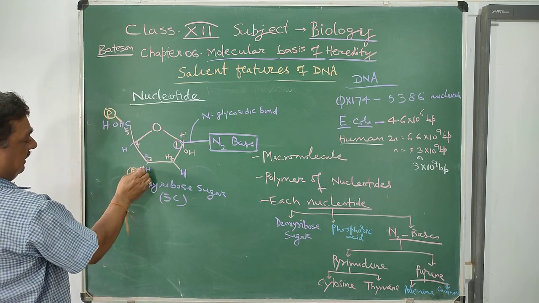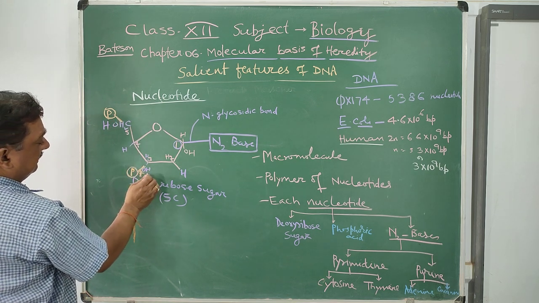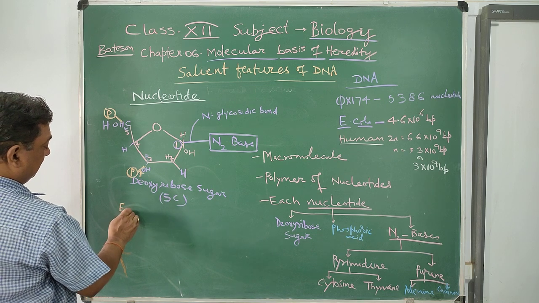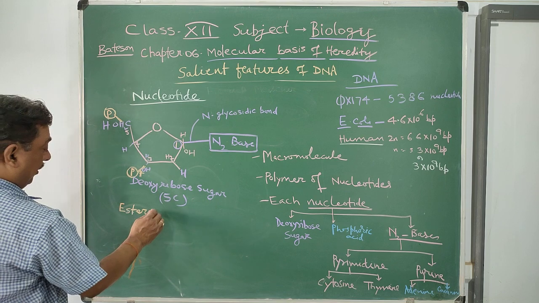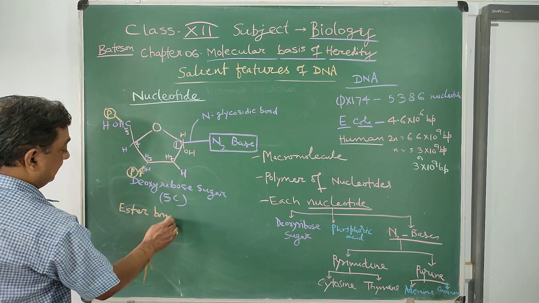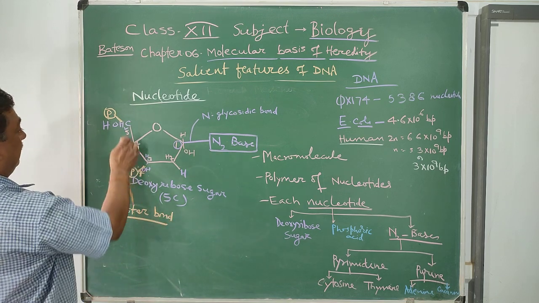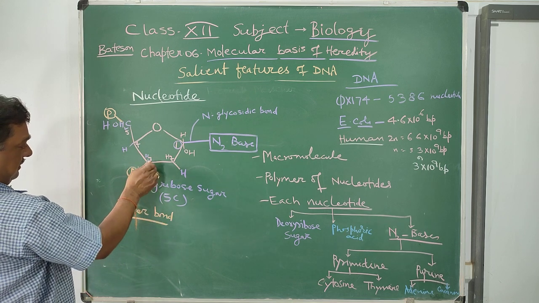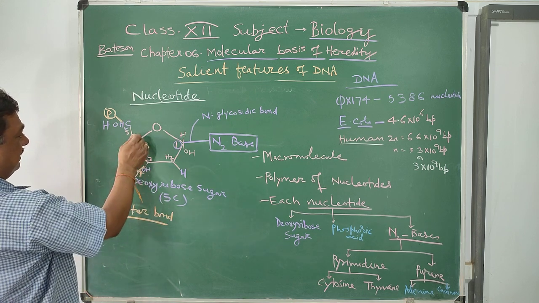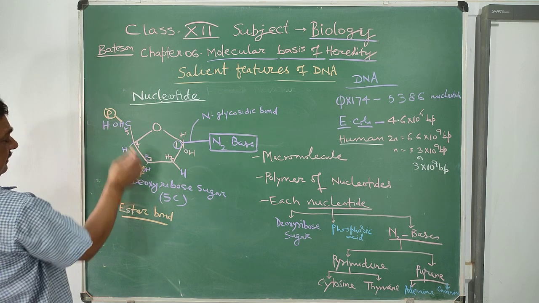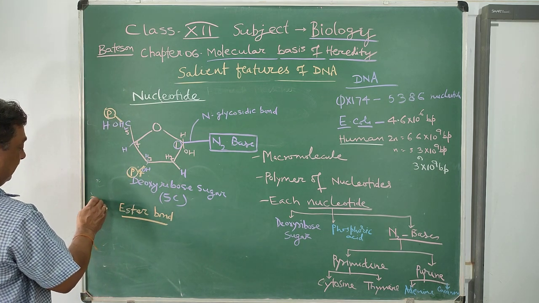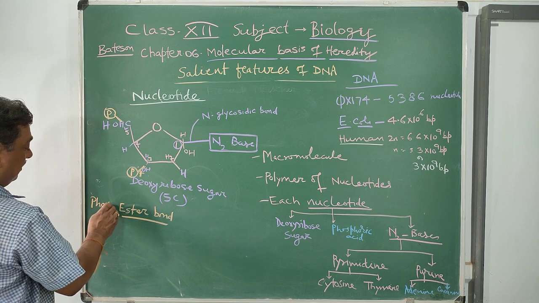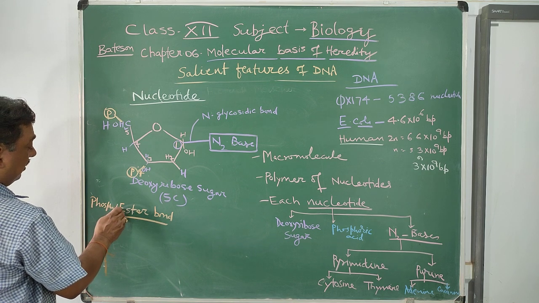Here the bond found is called an ester bond. It is popularly known as the phosphodiester bond, because there are 2 ester bonds, one between carbon 3 and phosphorus, and another at carbon 5.